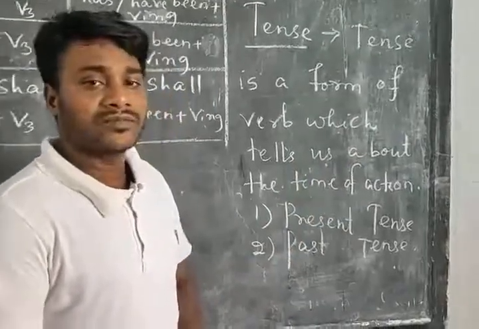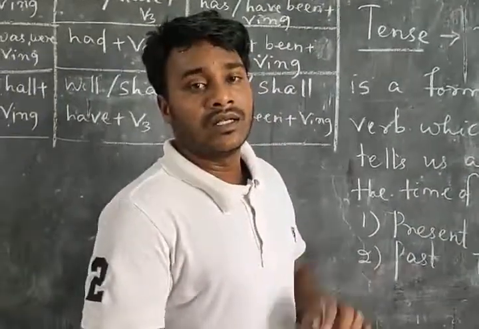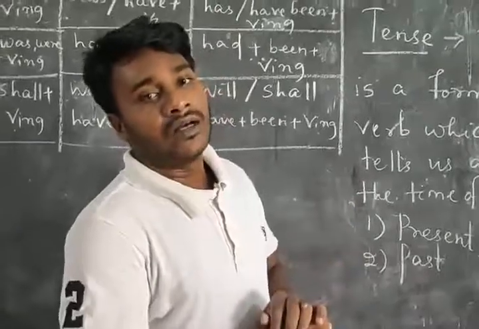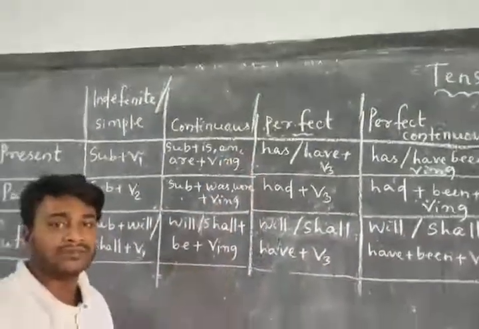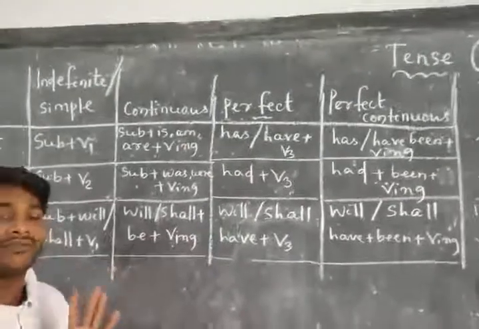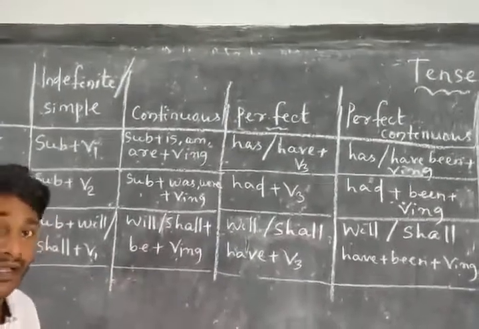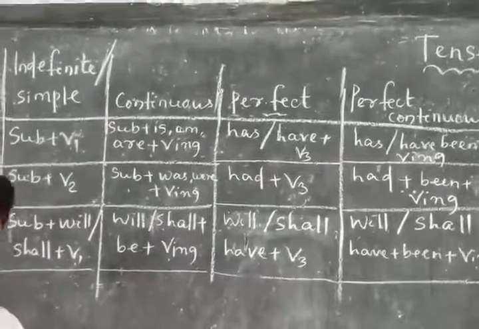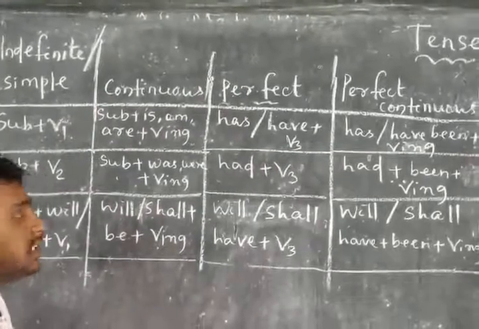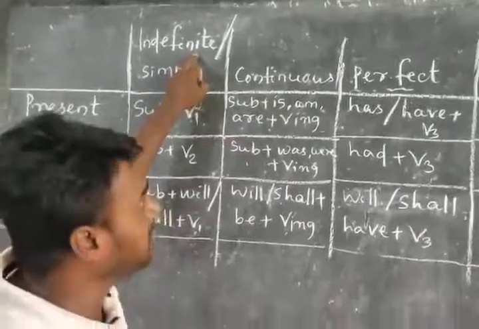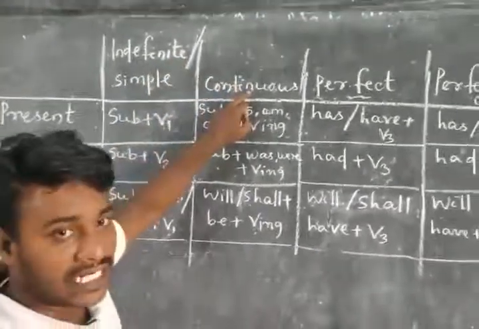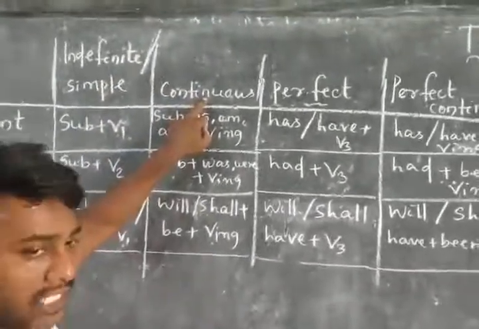So let's move towards the forms of your tense. Look at the table. As there were 5 forms of your verb, like that there are mainly 4 forms of your tense. First is your simple, or you may call it indefinite. Then the second form of your tense is continuous.